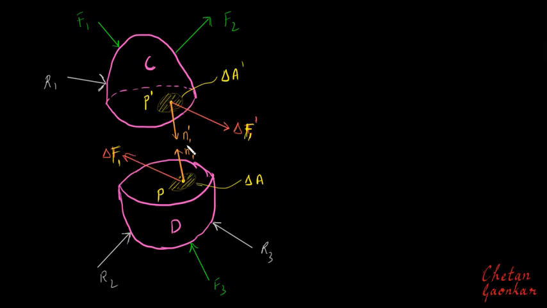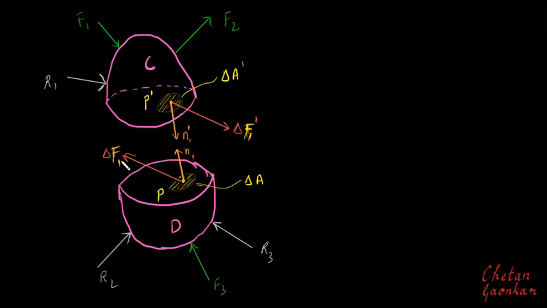All right, and we can denote these small areas with their outward normals n1 and n1 dash. So basically these are the same areas, but since it is on part C I am marking it as delta A dash, and since this is on part D I am marking it as delta A. Similarly n1 is the outward normal of this small area delta A. Similarly n1 dash is the outward normal of this small area delta A dash.